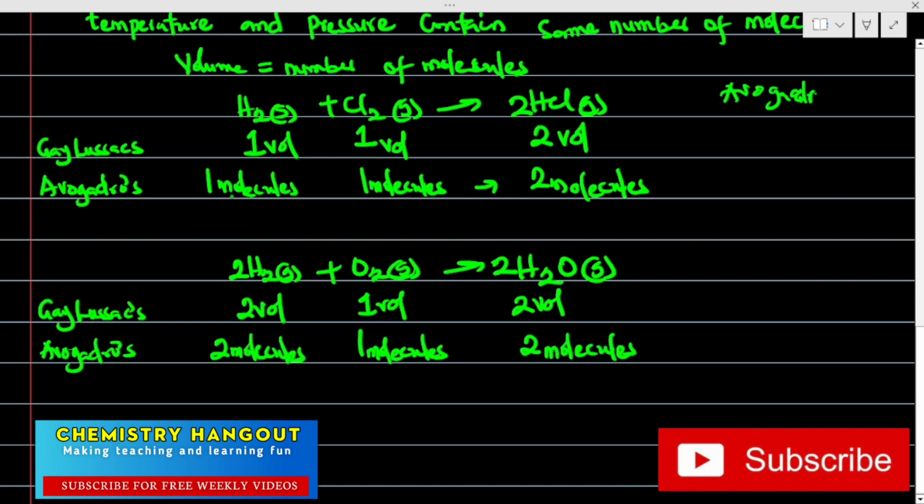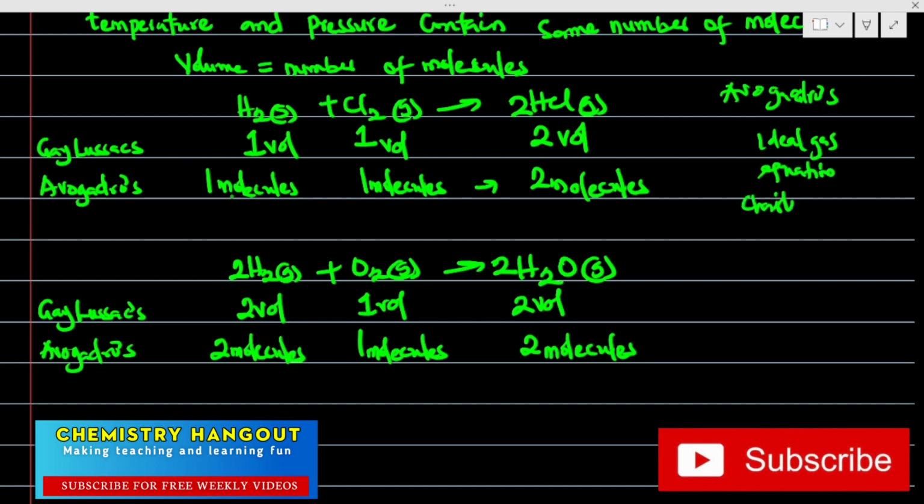That's the reason why, if you have seen the ideal gas equation, you will see that it is a combination of Boyle's law, Charles's law, and then Avogadro's law. That was what gave us PV = nRT, the ideal gas equation.